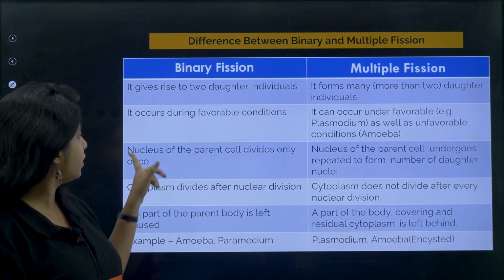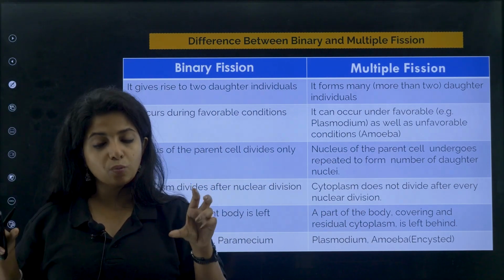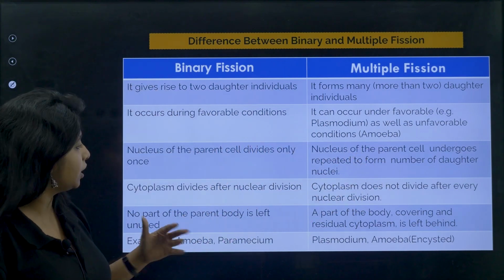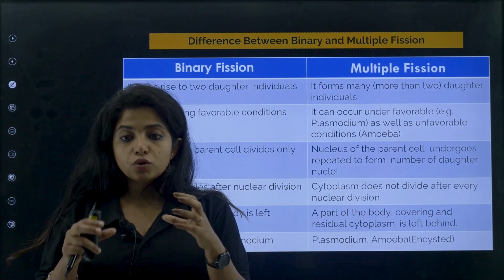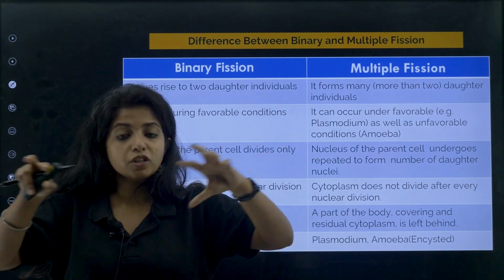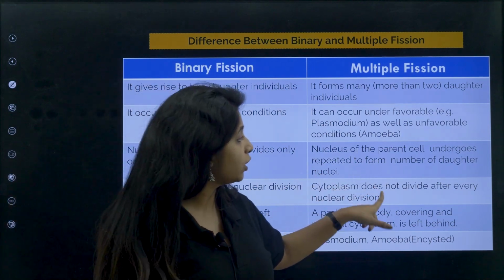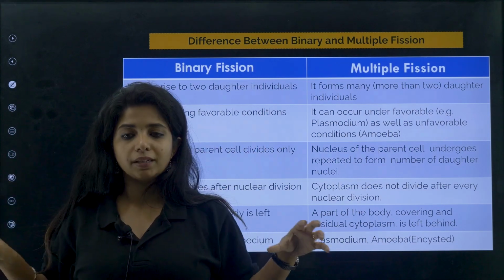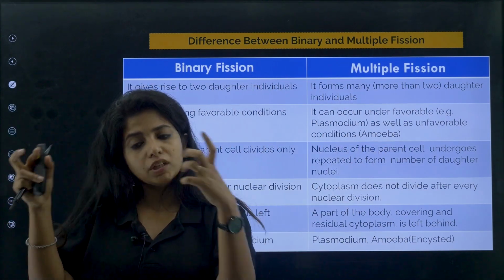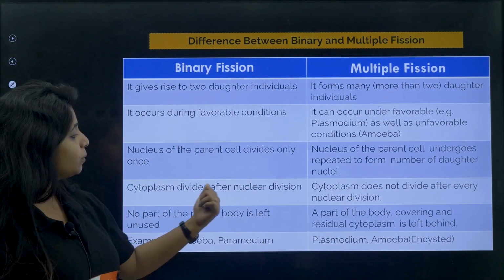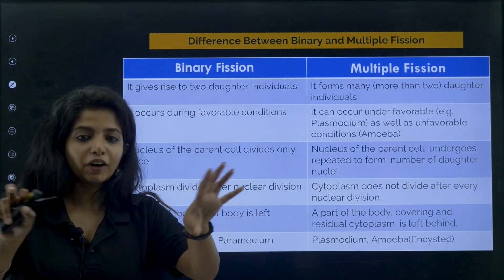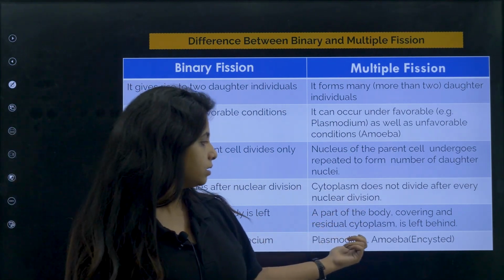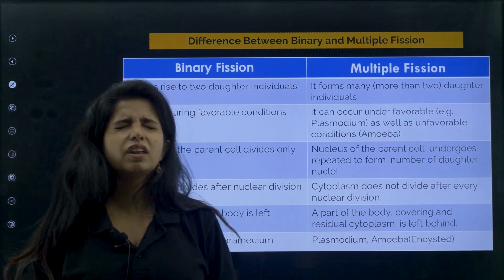Now, the nucleus of the parent cell divides only once in the amoeba, and it is distributed. But in multiple fission you saw the nuclei dividing rapidly and continuously. In binary fission, cytoplasm divides after nuclear division, so whenever nuclear division happens, the cytoplasm also divides and you have two individuals. Whereas in multiple fission, cytoplasm does not divide after every nuclear division. The nucleus divides rapidly, but that does not mean the cytoplasm will also divide rapidly. Cytoplasm is just around there, and later when the time comes it will surround the nucleus. In binary fission, no part of the parent body is left unused, everything is divided into two organisms, but in multiple fission some part is left behind. The examples are amoeba, paramecium, and Plasmodium. Please remember Plasmodium, very important.